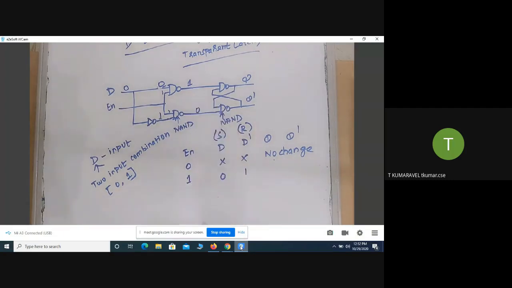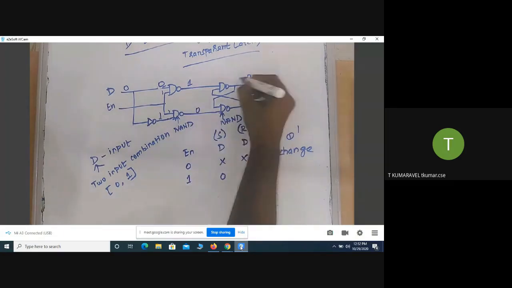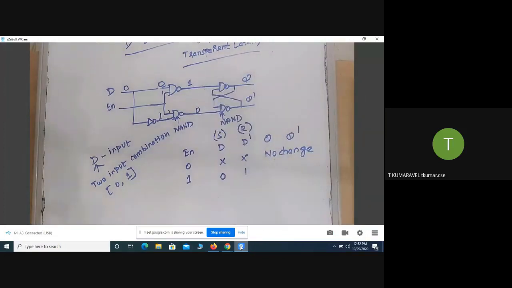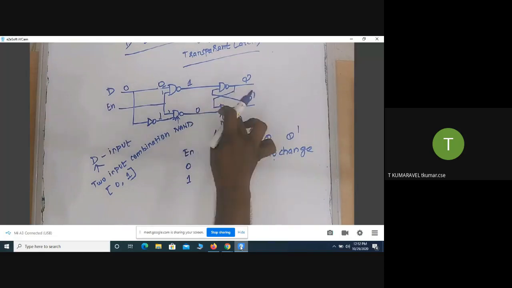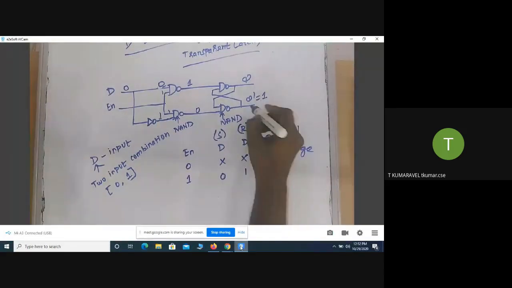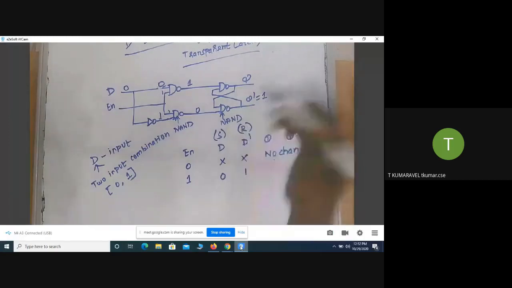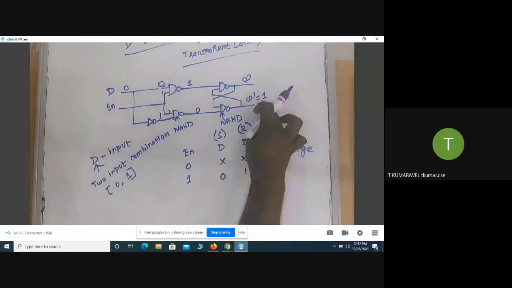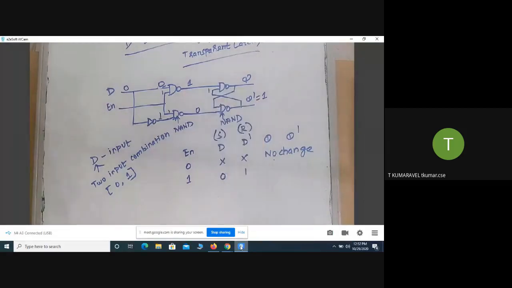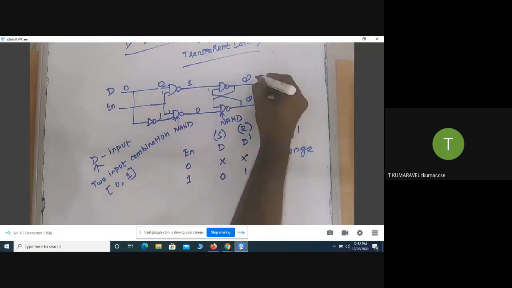This is the input for this NAND gate. Here one of the inputs is 0. Irrespective of the other input, it will definitely produce output equal to 1. This is the input for the other gate. So what is the combination here? 1 1. So what is the output? The Q value equals 0.